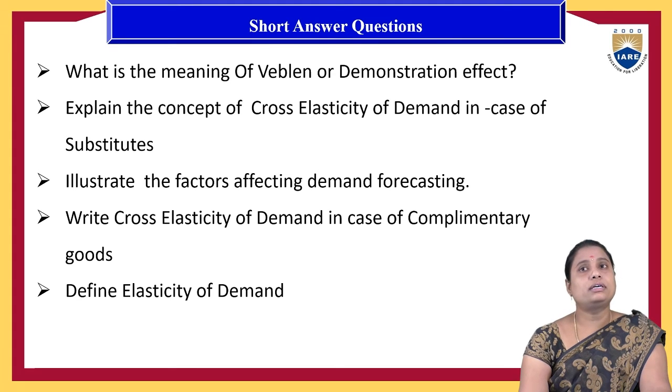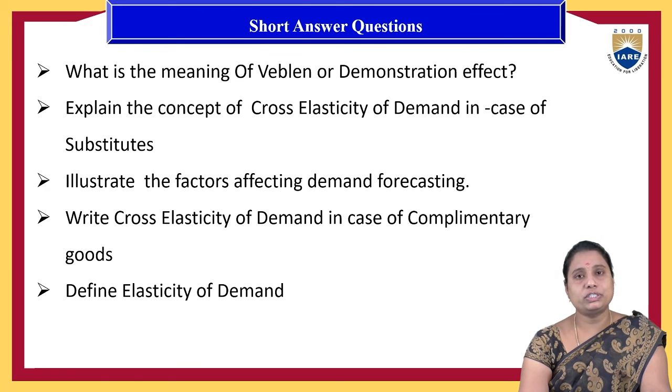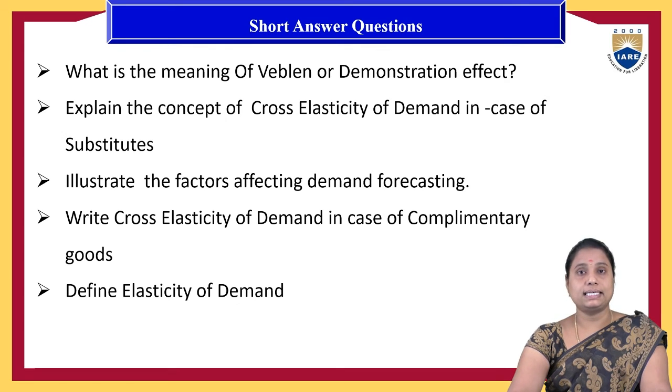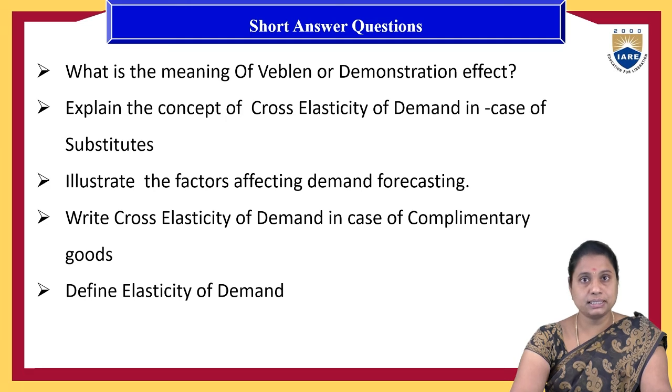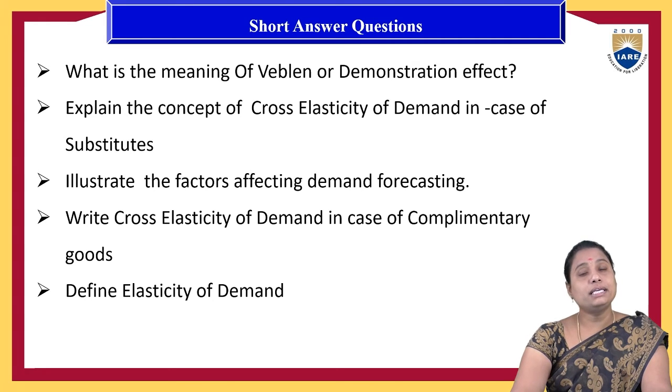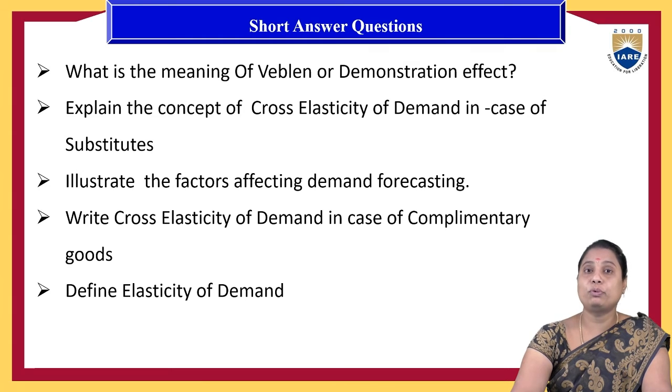Another set of short-term answers related to this is: what is the meaning of Veblen or demonstration effect? If the people think that in the near future the prices of the goods are going to increase, then even if the price of that good increases, the people will be motivated towards purchasing the product.